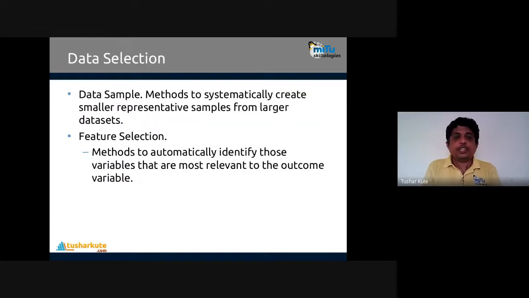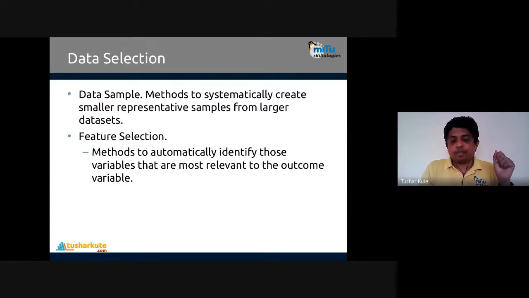Next, data selection. The whole data is not given as input to the statistical models. We select specific features from it, a data sample, as we call it. It is a method for systematically creating a smaller representative sample from a large data set. If I have 100 columns, out of those I'll choose only 5 columns which are beneficial for me to build the model. For example, I have a data set where student information is present. Roll numbers are there.